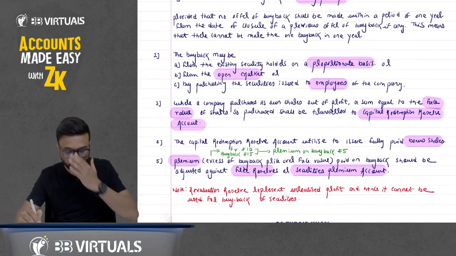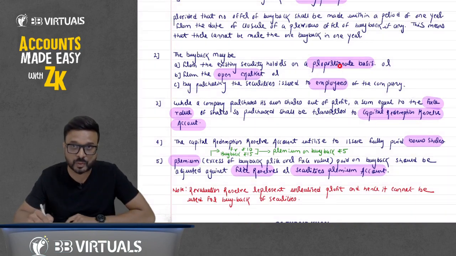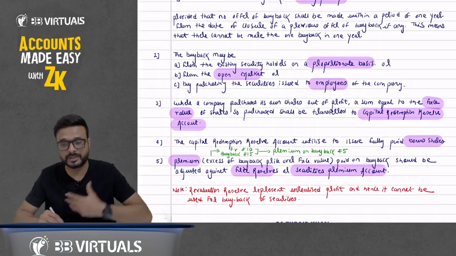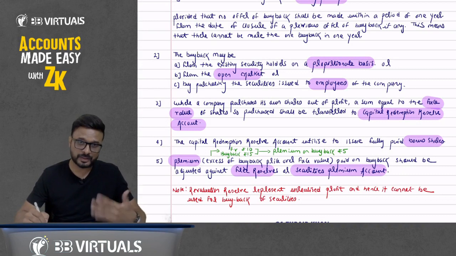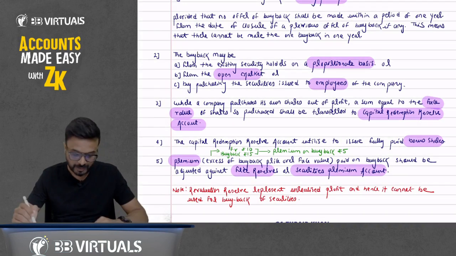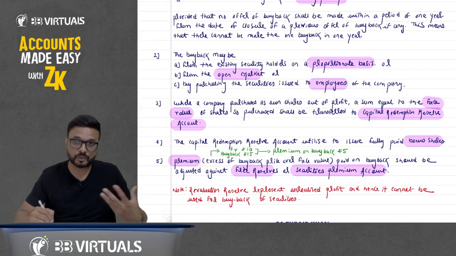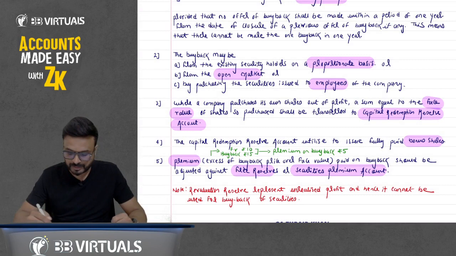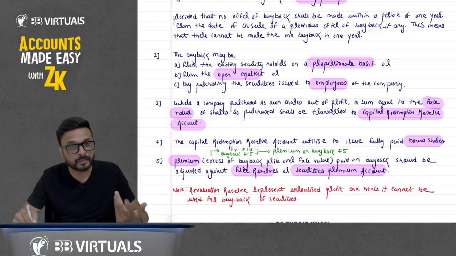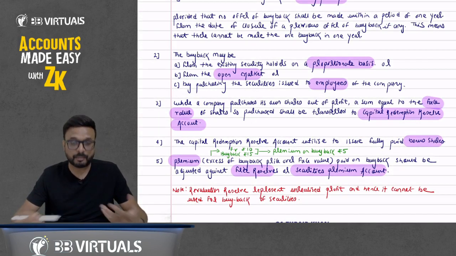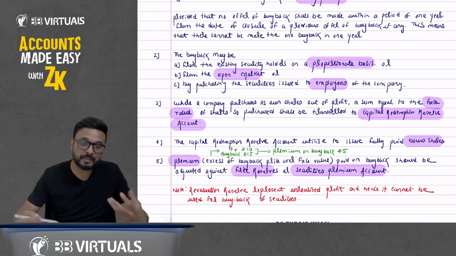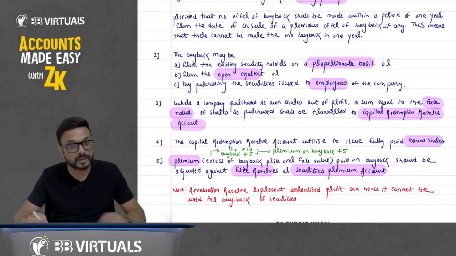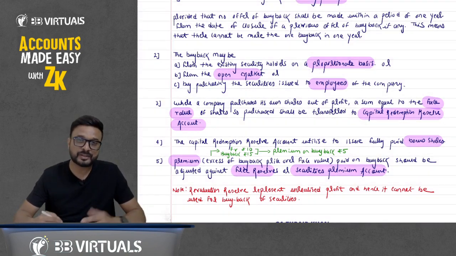And we can purchase the shares from the existing shareholders on a proportionate basis. We can purchase from the stock market, or we can purchase the shares that we have issued to employees. So whenever we do it out of profit, the face value of the shares so purchased should be transferred to which account? CRR account. You know it. The capital redemption reserve account shall be utilized only for the purpose of bonus shares. And the premium on buyback, if you are paying anything, can be adjusted against the free reserve or securities premium account. And revaluation reserve cannot be utilized here.